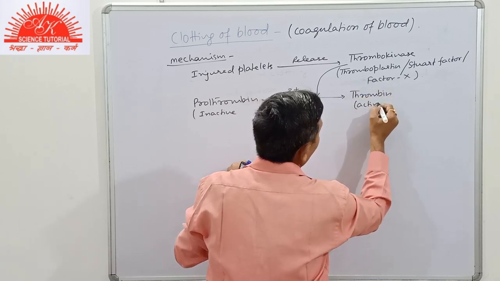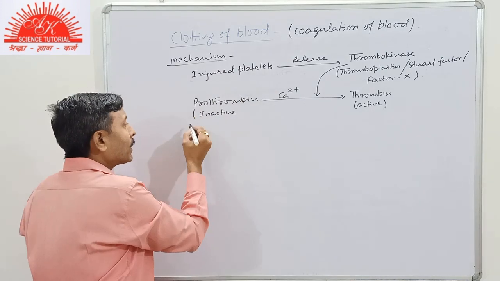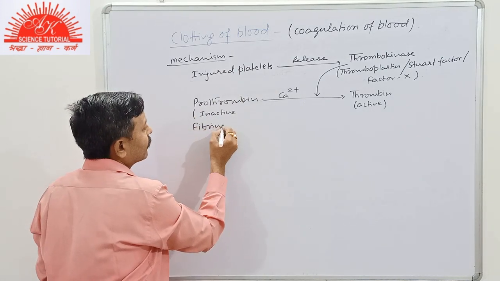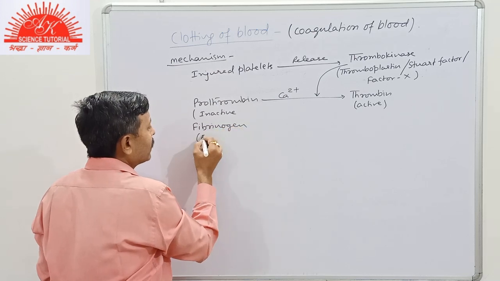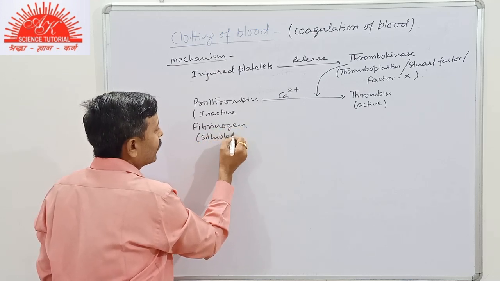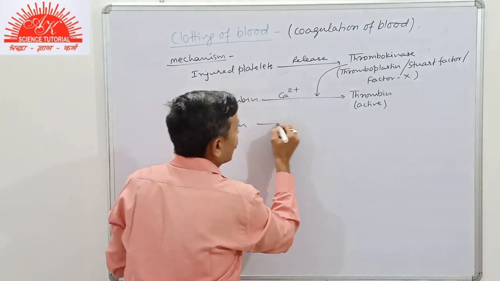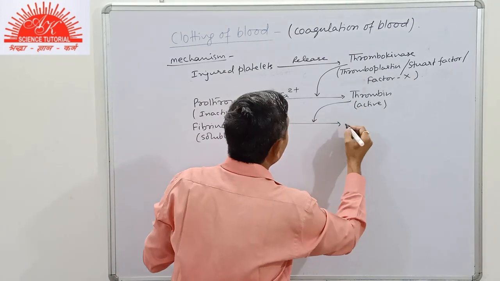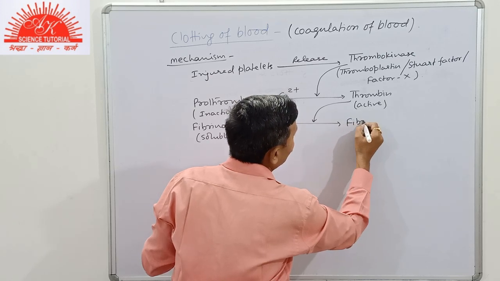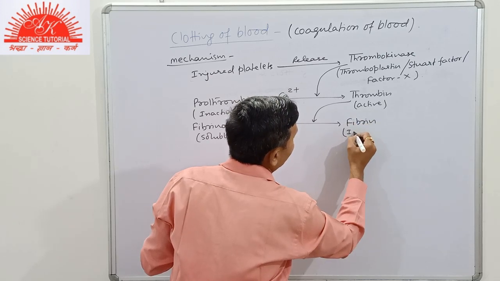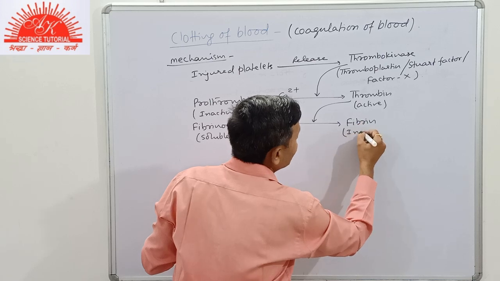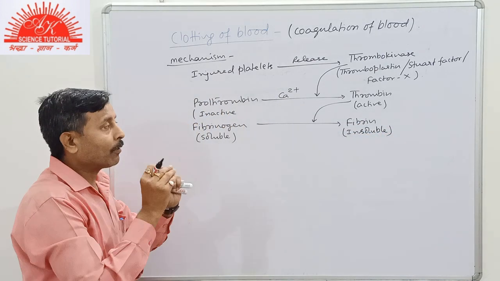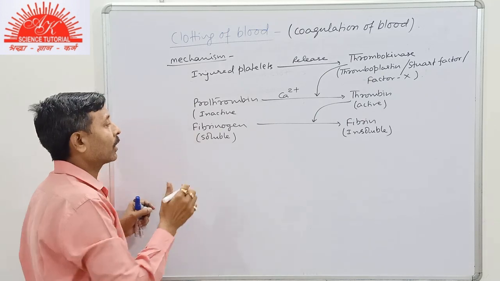Now it becomes active, which further acts on fibrinogen, a soluble protein in the blood plasma, and again acts as a catalyst enzyme and converts fibrinogen into fibrin, which is insoluble. As the name suggests, fibrin is a type of fiber, thread-like structures.